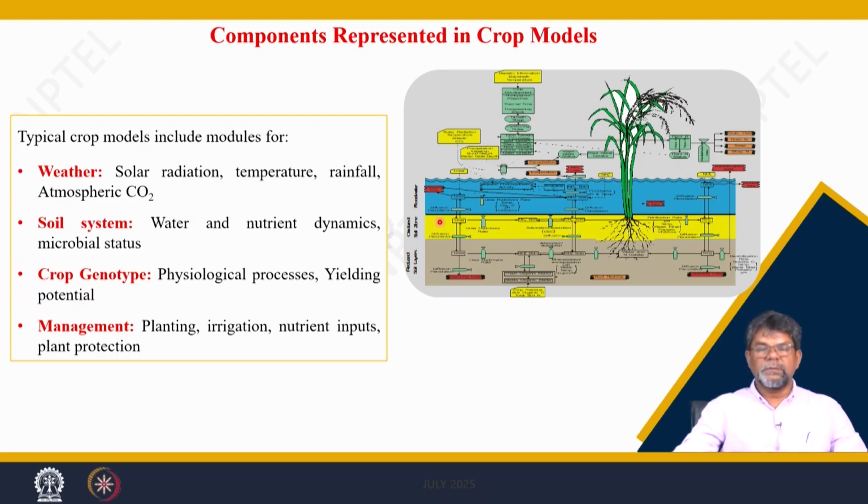If you see the four major components of crop production, the soil is one of the components. Then we have the weather parameters: solar radiation, temperature, albedo, CO2. The third component is the rice crop itself as a genotype, the genetic potential, the yielding potential and genotype characteristics of the crop. The fourth component is the management practices, how you manage the crop.